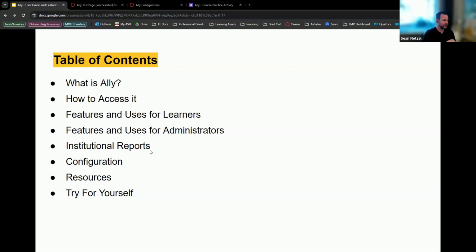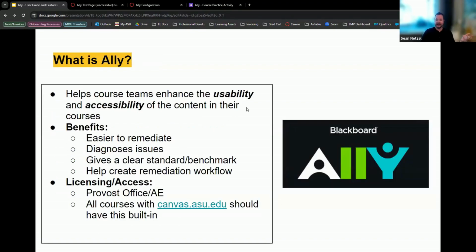So without further ado, Blackboard Ally. It's called Blackboard Ally because it was part of Blackboard, that LMS and company, but it's actually been bought by Anthology. Everyone still calls it Blackboard Ally though. But really what the tool is, it's a way to help course teams, instructional designers, faculty, learning technologists, anyone who supports a course team and a course in an LMS to enhance two things, the usability of the course as well as the accessibility of the course content in there.